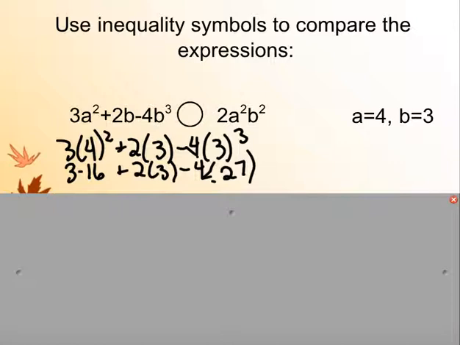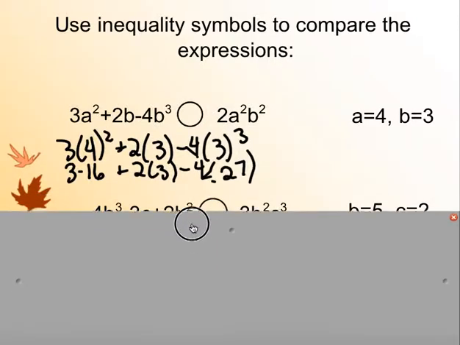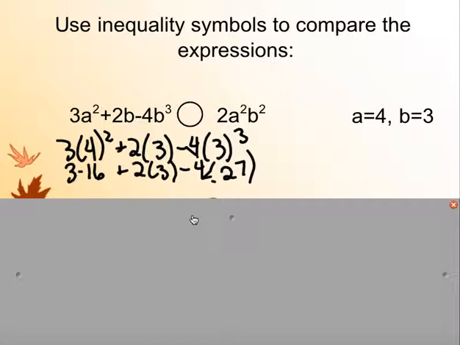Okay, we can continue with that multiplication, and we see 3 times 16 is 48 plus 6 minus 4 times 27, let's see, that's 27 times 4, 8 is 108, I believe, minus 108.